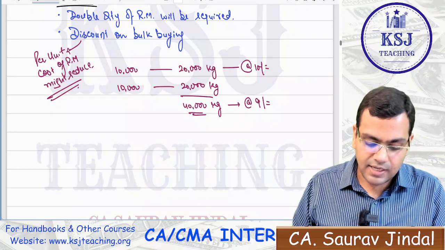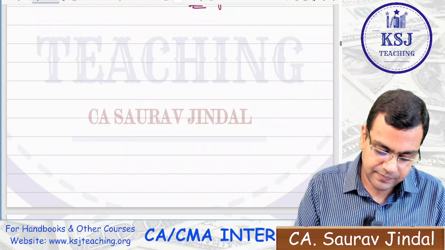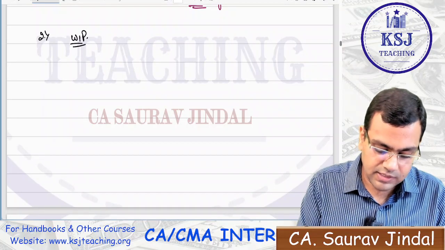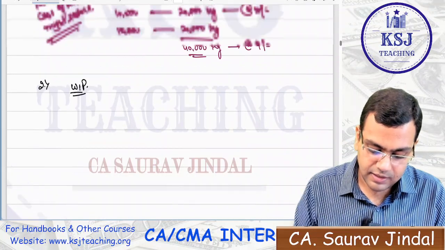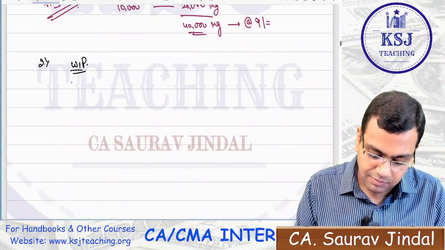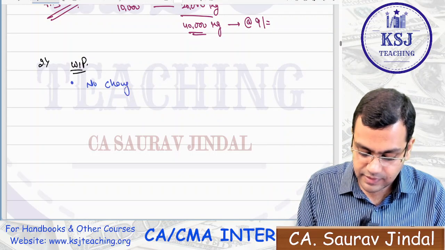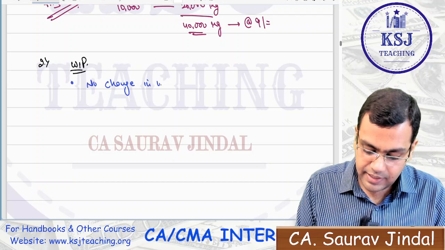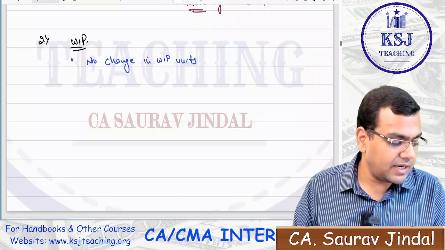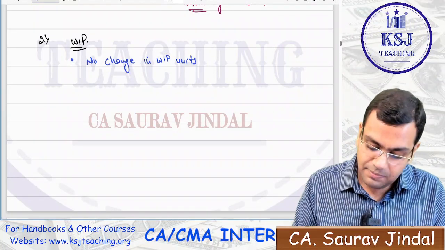Clear? This is the impact on the raw material. Let's study the second impact, that is on WIP. What is going to be the impact on WIP? Let's see. The impact on WIP is no change in the WIP units. Why, sir? No change in WIP units. Right?